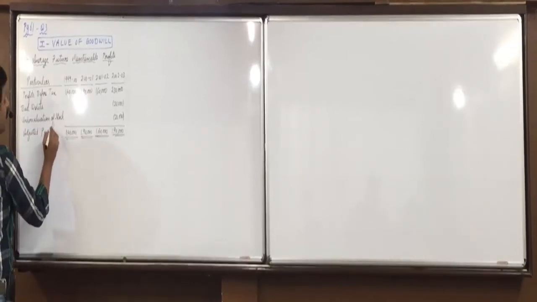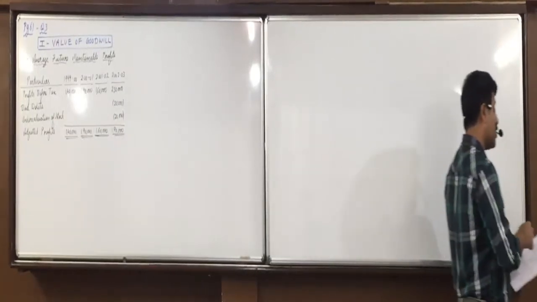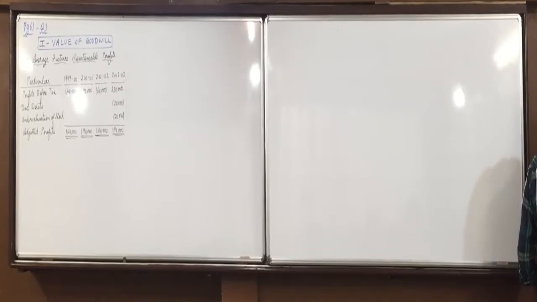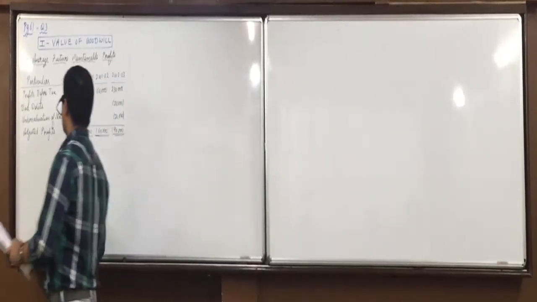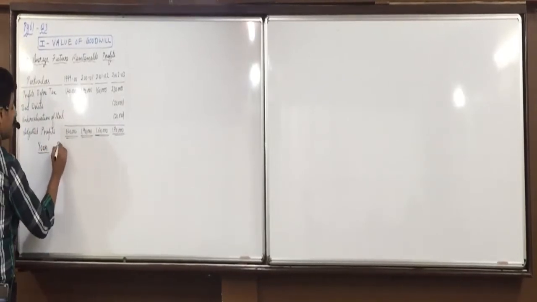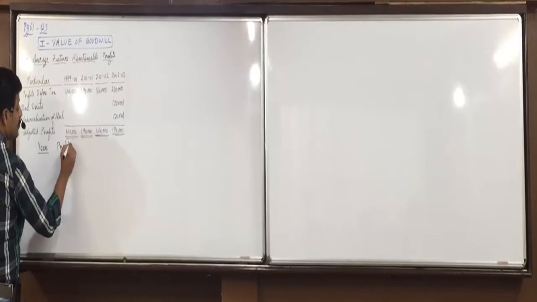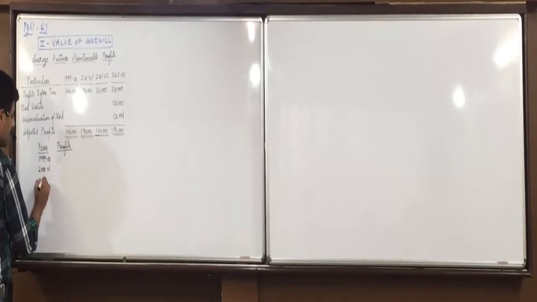No. Will we use simple profits or weighted profits? Simple profits only. So, years and profits. Years 1999 to 2000, 2000 to 2001, 1 to 2, 2 to 3.